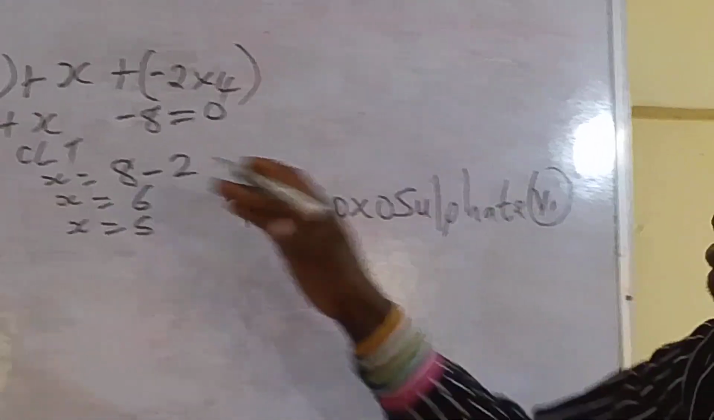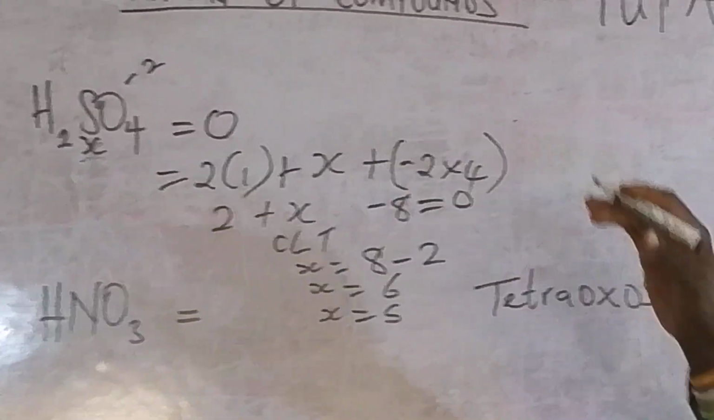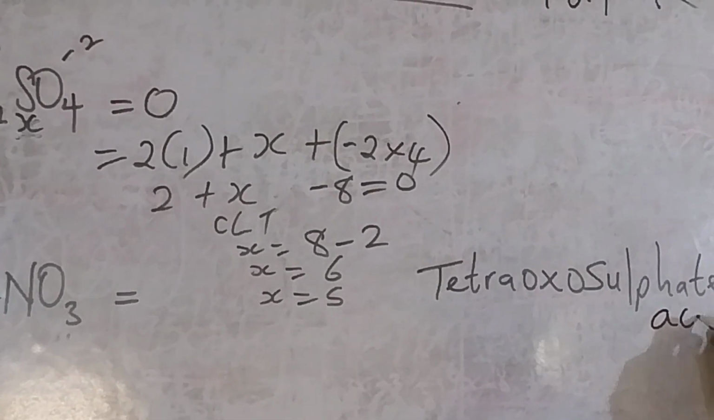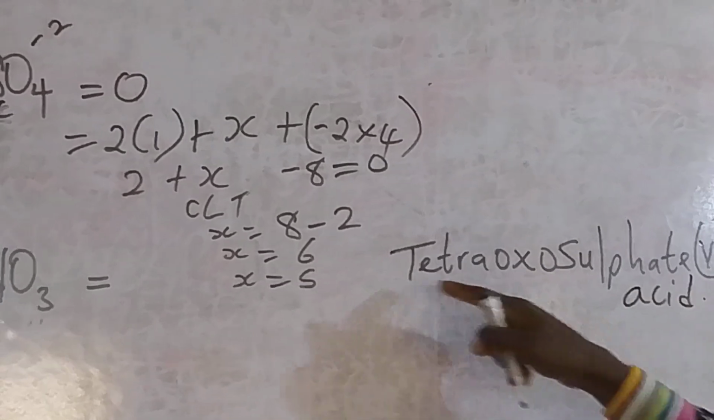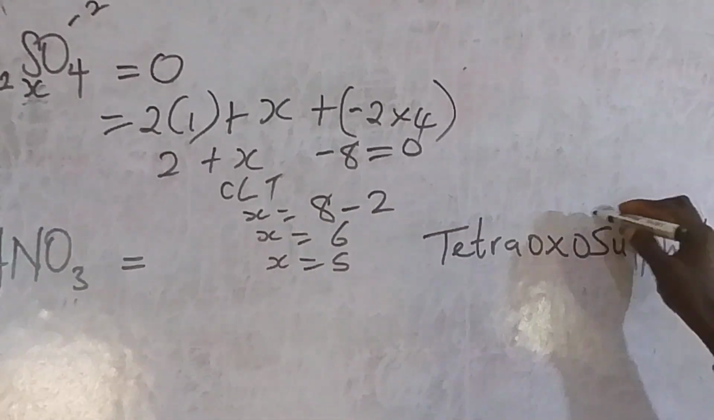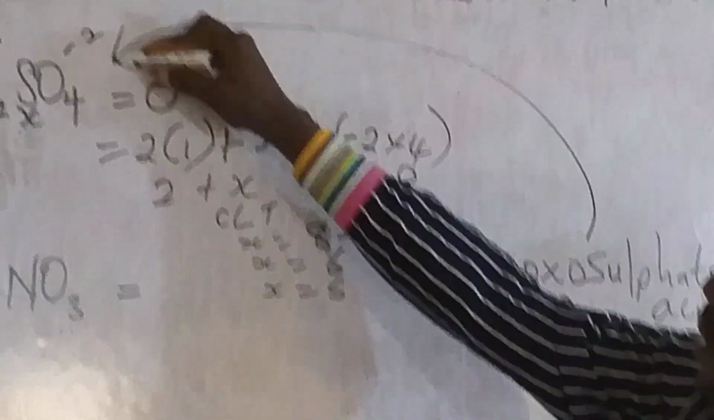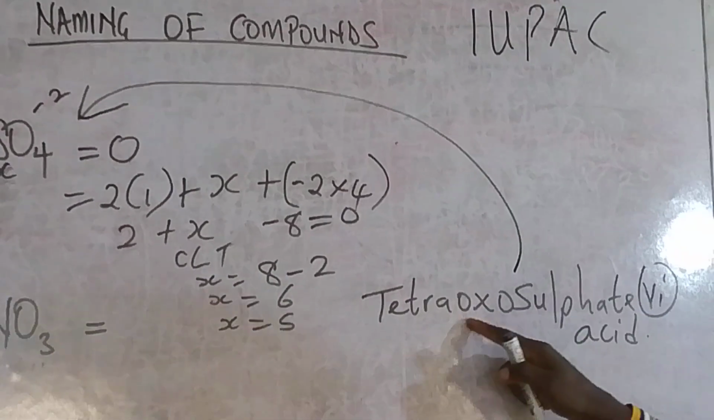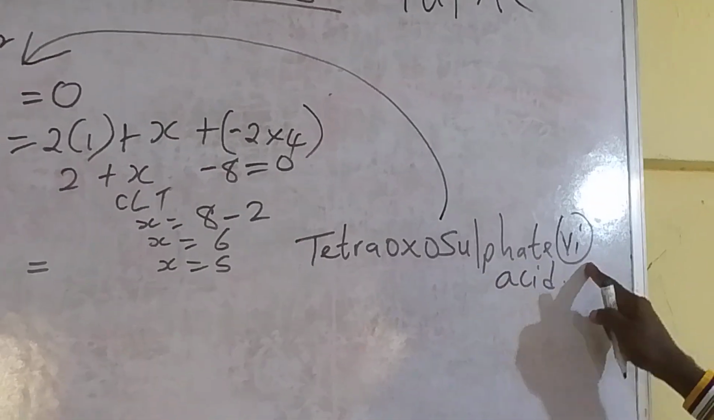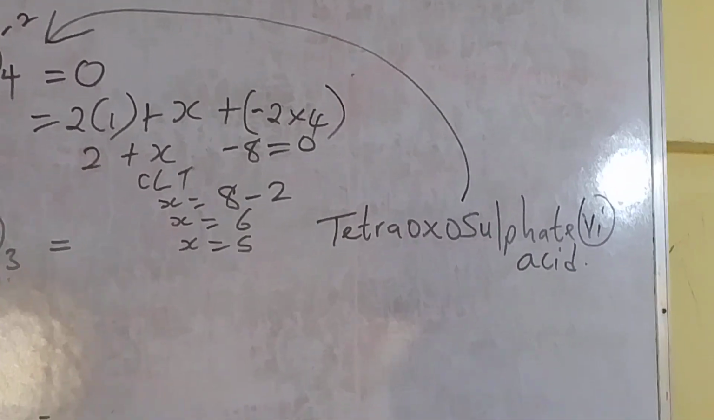Then we know that this compound, as it is an acid, we put acid at the end of it. So the name of this compound here is tetraoxo sulfate 6 acid. Are you getting me?